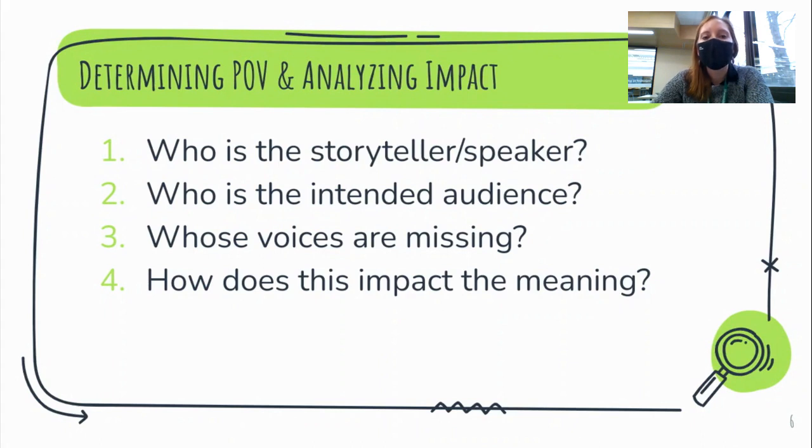Like, if we're not hearing some specific side of the story, is that a side that we should look for, that we should be interested in? So how does that impact the meaning if we're missing some voices? So these are the four questions to ask yourself when determining point of view.